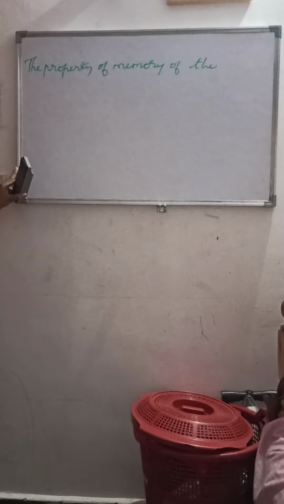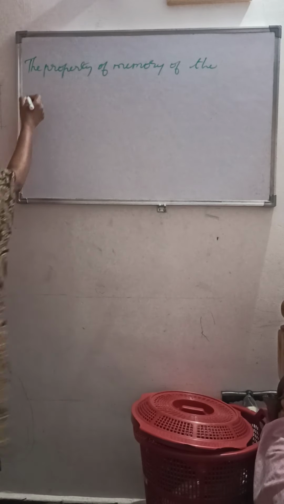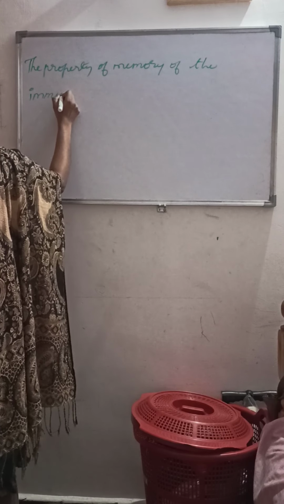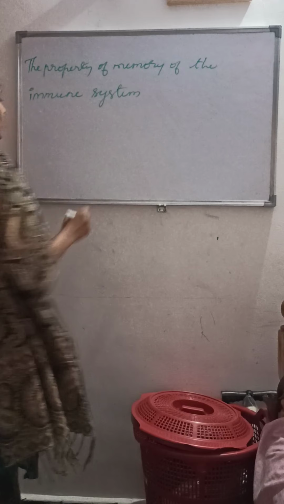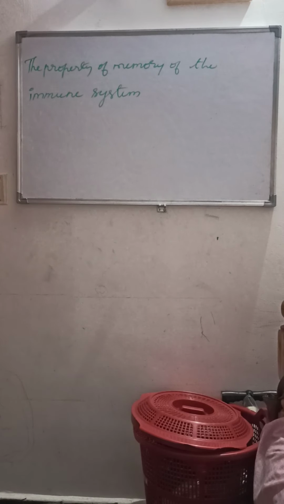It is of the immune system. It is the principle behind vaccination and immunization. The property of the memory of the immune system is the principle of immunization and vaccination, right? So as I told, immunization is of two types, active and passive immunization.